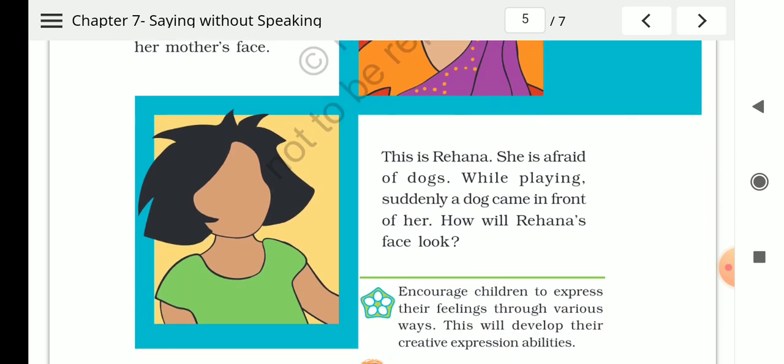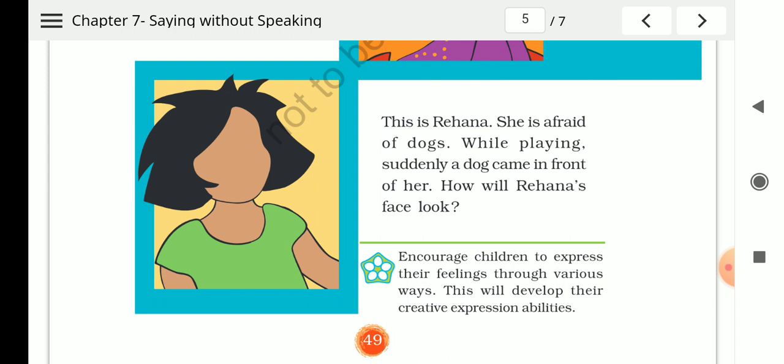The next picture, this is Rehana. She is afraid of dogs. While playing, suddenly a dog came in front of her. How will Rehana's face look? So you have to draw the expressions. Suddenly when a dog comes in front of you, what will happen? What will be your feelings? What will be the expressions? You will be shocked, you will be surprised, you will be what? Scared. All such types of expressions will be shown, right? So such type of expressions you have to show on this picture, on Rehana's face,